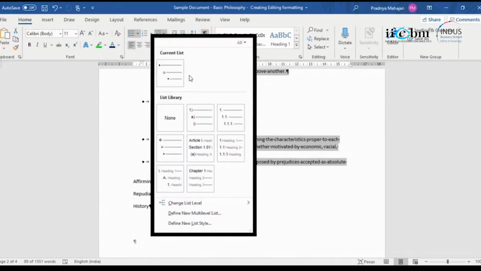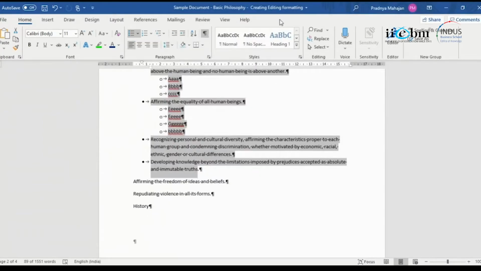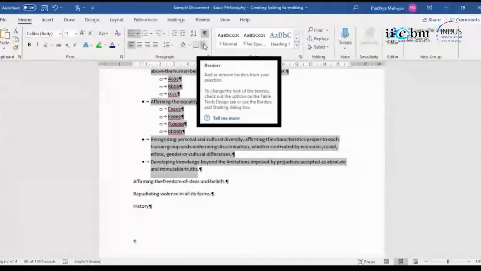So you have 1, then you have A, then you have a Roman 1 in small, and then again 1 in numeric, then A. So this kind of formatting style you can apply if you have sub points to your main point. You can see this icon. This is for borders of tables. Right now we will not use it. We will use it when we are doing tables.